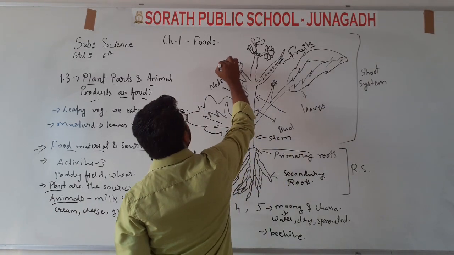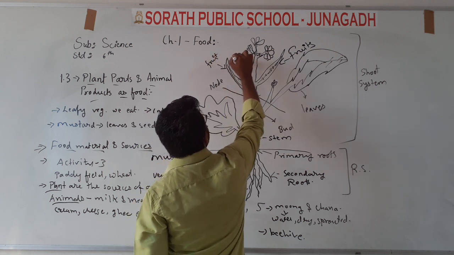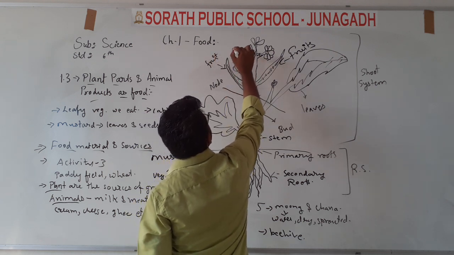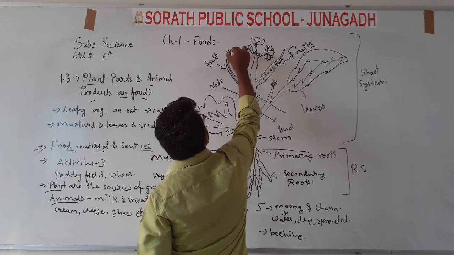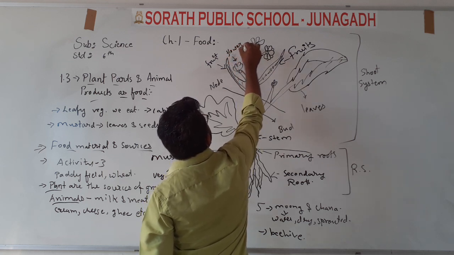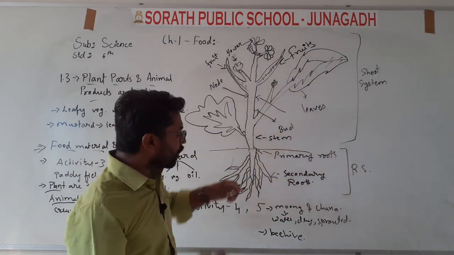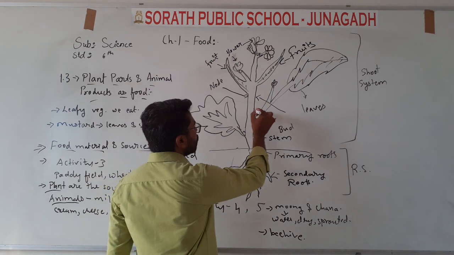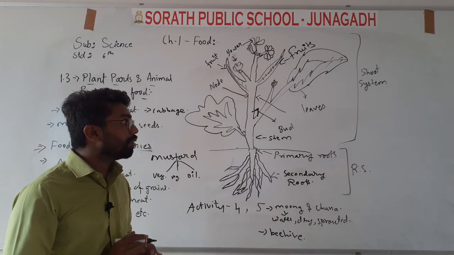Okay, this is also a fruit. Okay, these are the flowers, these are the flower buds. No, sorry, these are the flowers. Okay, this is also a flower. Okay, this is also a flower. Then see, one point is given here, this point. Okay, it is known as a bud.